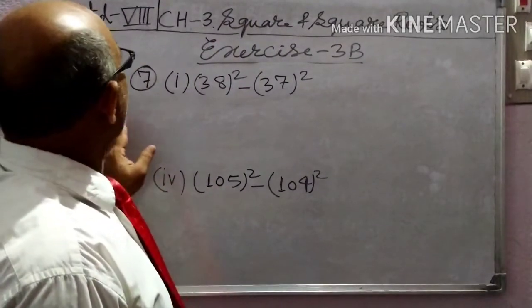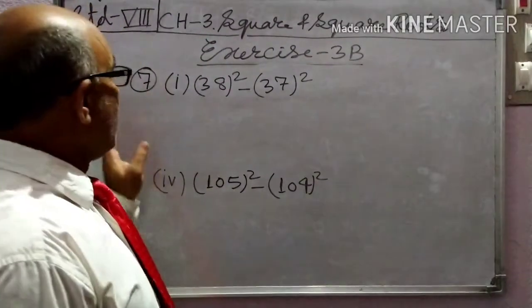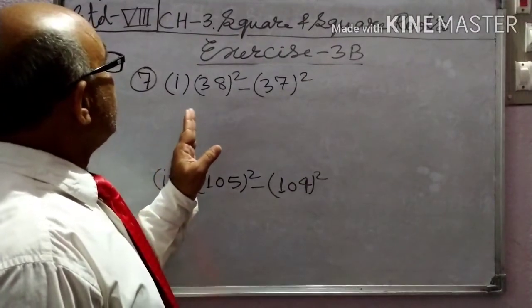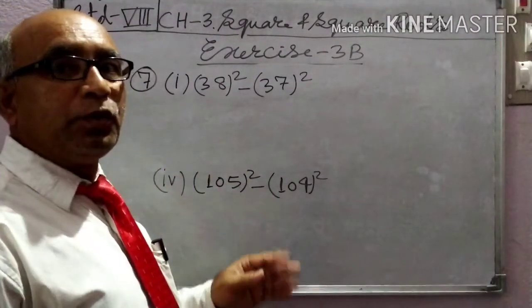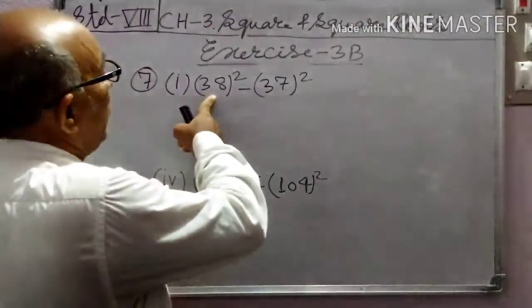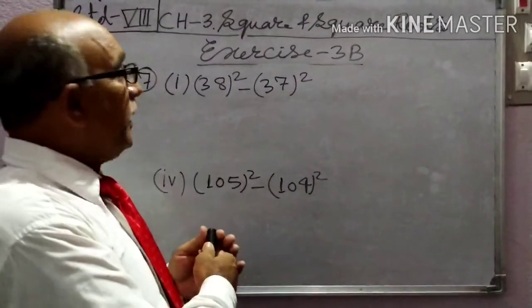Question number 7. The square of the difference of two consecutive numbers is 38 square minus 37 square.